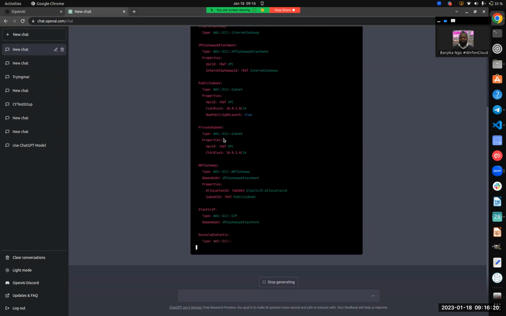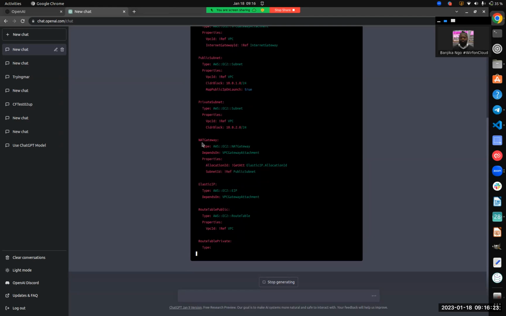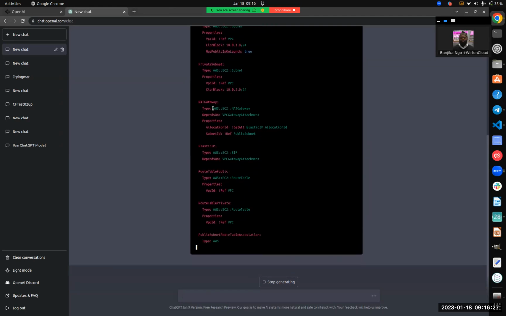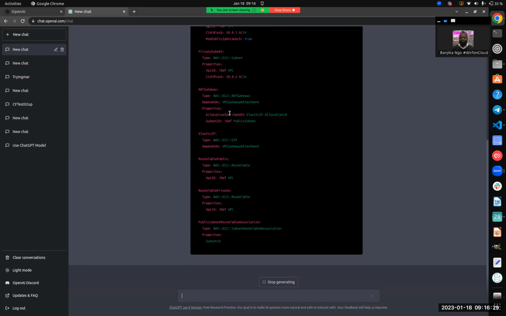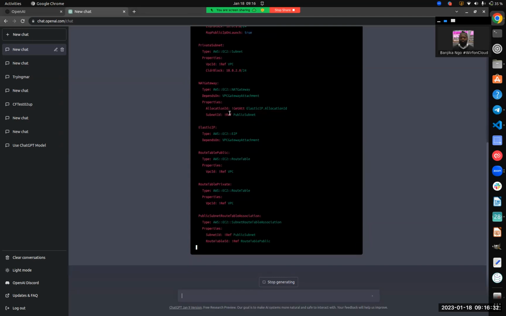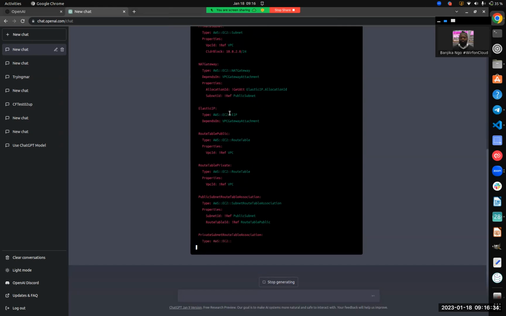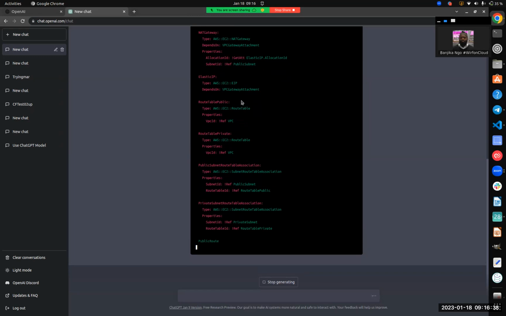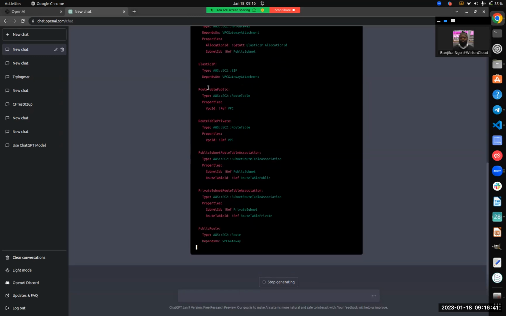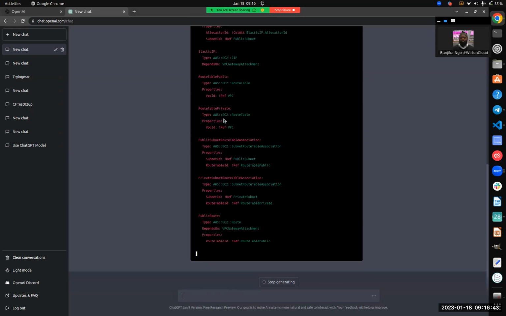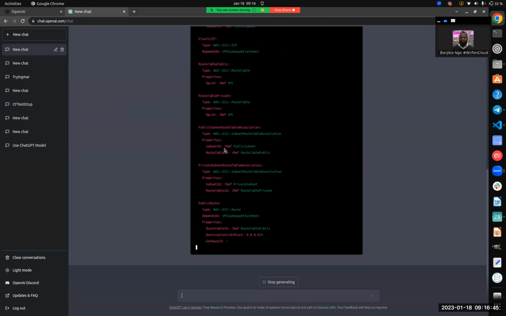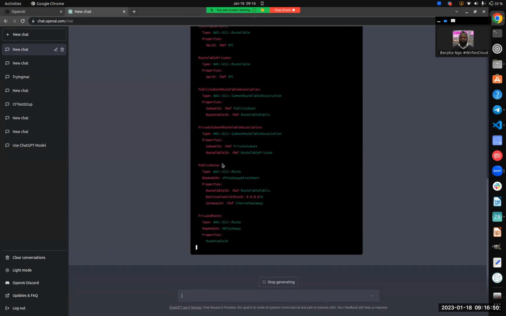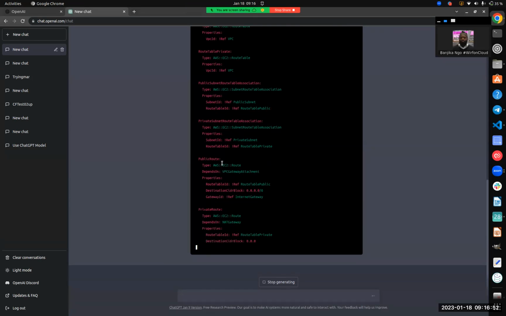There's a private subnet. There's a NAT gateway, and interestingly, it says that it depends on the VPC gateway attachment. So it's using the DependsOn attribute as we specified. The Elastic IP here, which depends on the VPC gateway attachment, is created. We have the routing tables defined, and there's an association for it. So this is looking pretty good so far.